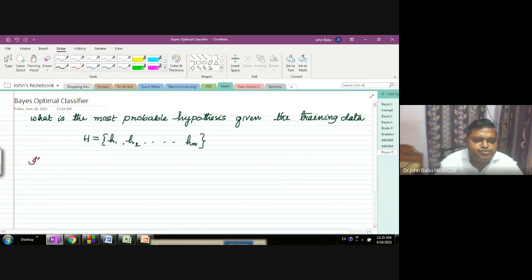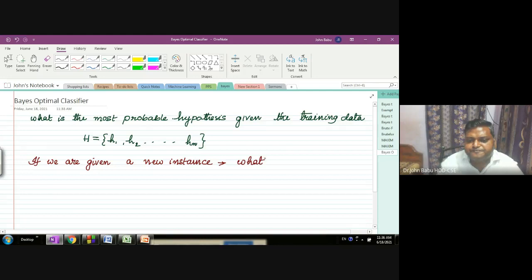if we are given a new instance, the data is already given, and if a new data is given, why do we want to find the best hypothesis? So that if you are given a new instance, what is the most probable classification? How do we classify? What is the most probable classification? This is our question.